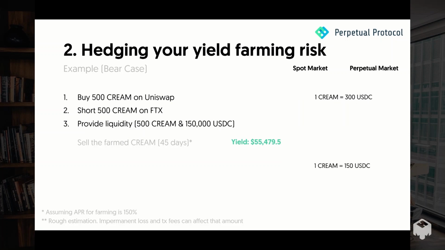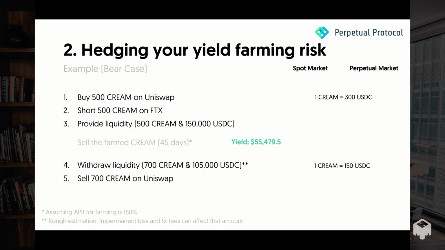Then unfortunately, CREAM's price dropped from 300 USDC to 150 USDC. Then when this user tries to withdraw his liquidity, he gets more CREAM in return. And since he doesn't really want to have CREAM in his wallet, he just sells the 700 CREAM on Uniswap, which should realize a loss of 90,000 USDC.